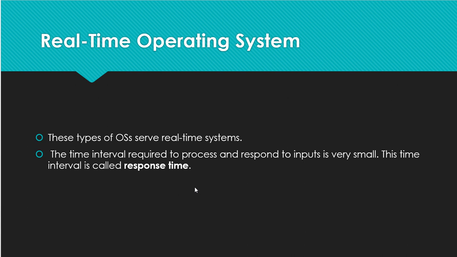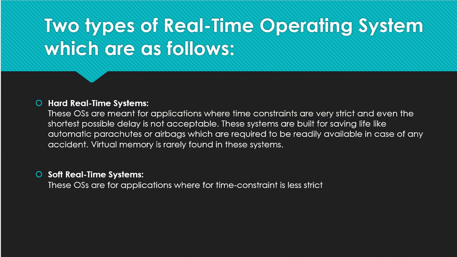Okay, real-time operating systems, in the sense of home appliances, the OS we are using for our daily usage. Those are known as real-time operating systems. In that we have two types: one is soft real-time operating system and the other is hard real-time operating system. Okay, two types of real-time.